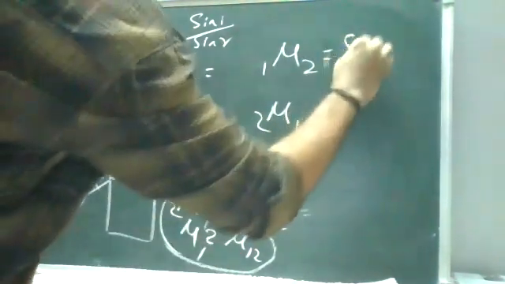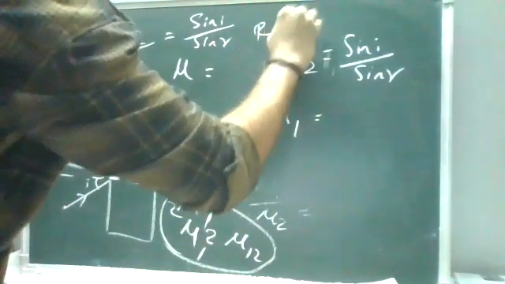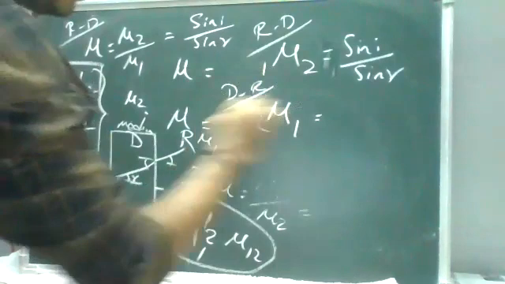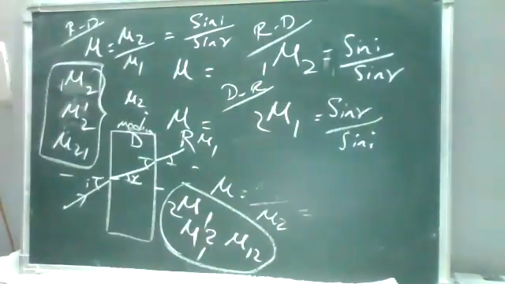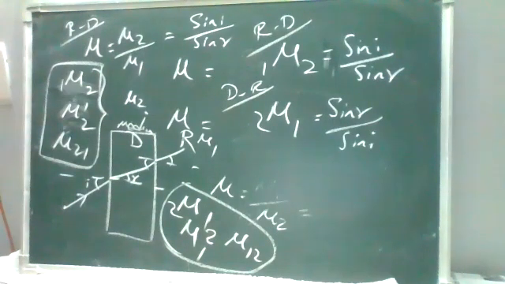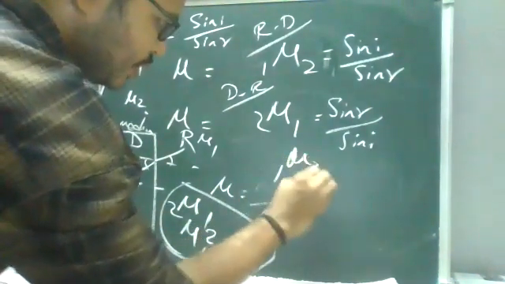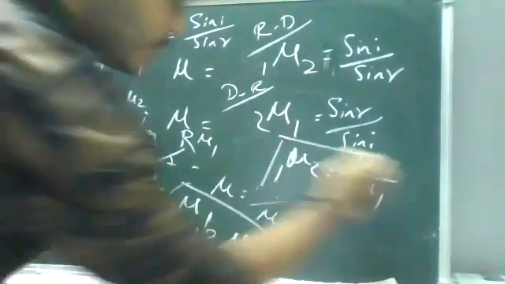So rarer to denser is equal to sin i by sin r, and denser to rarer it is sin r by sin i. So when you multiply these two, it will be 1. When it is 1, we call it the principle of reversibility. That means 1mu2 is equal to 1 by 2mu1. We call it the principle of reversibility.